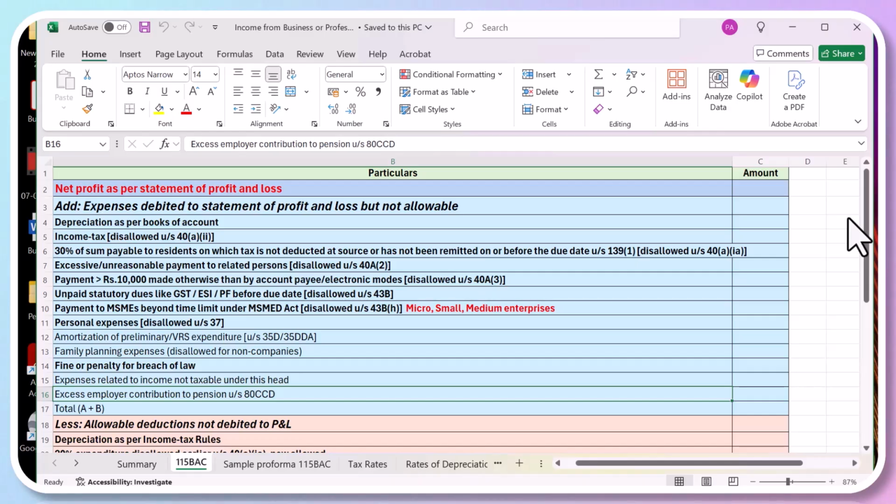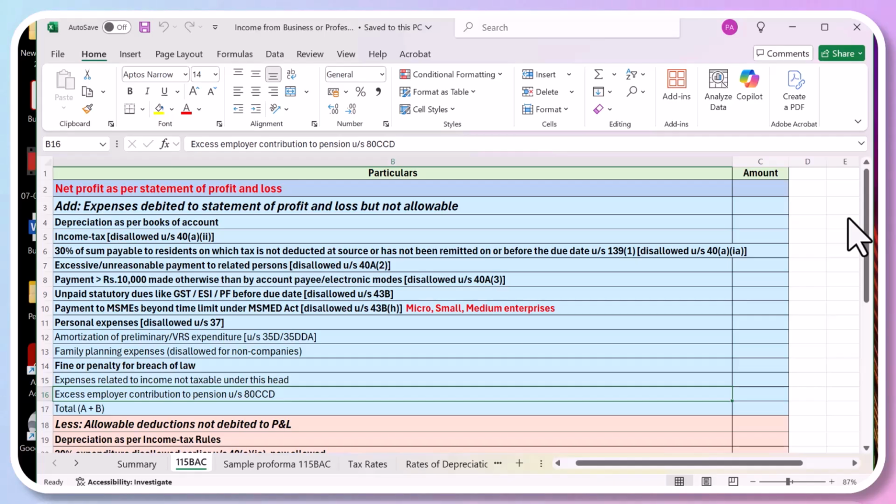Then fine or penalty for breach of law. That means if you have paid any penalty or fine to the government for not meeting a certain law, then that is not allowed as an expense. That has to be added back. Because when you make a profit and loss account, you are going to show the expenses, penalty paid to so and so authority for not meeting certain obligations of the law. So that penalty will be disallowed. That will be added to your income, and the company is supposed to pay tax on that.